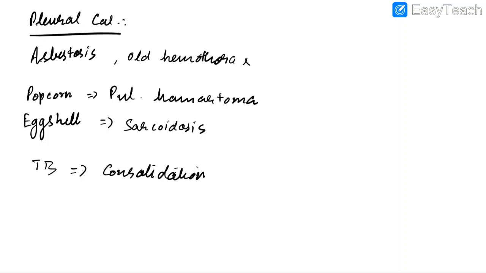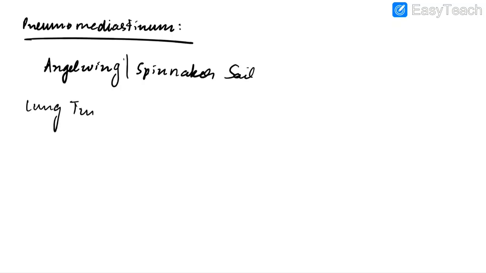Now let us discuss about pneumomediastinum. In this case, we will find angel wing or spinnaker sail sign. Now let us discuss about lung tumors. The investigation of choice for lung tumors is CT scan, except in case of Pancoast tumor. In case of Pancoast tumor, the investigation of choice is MRI.